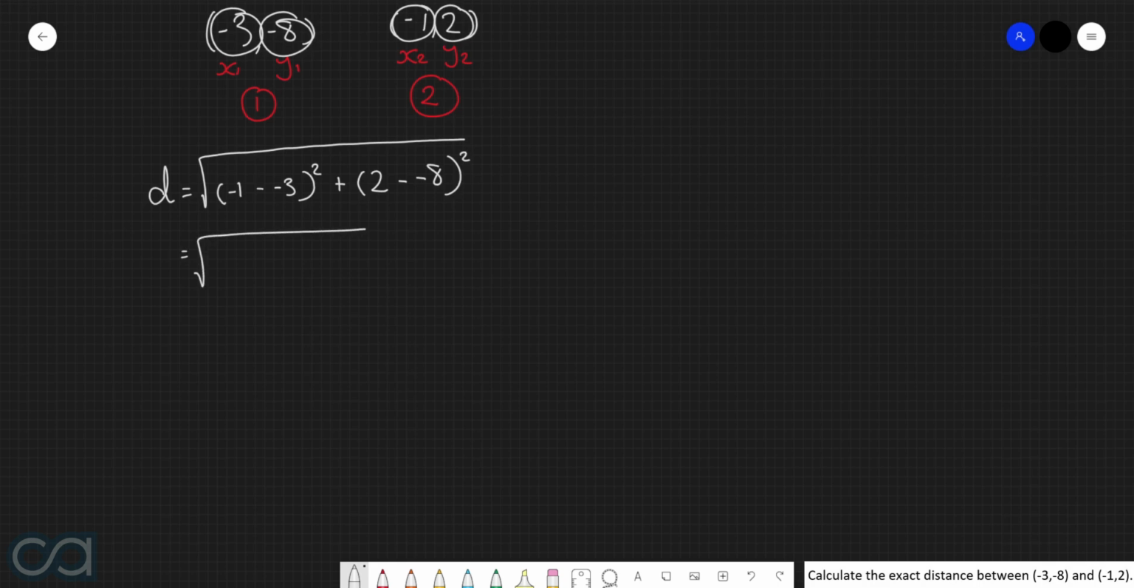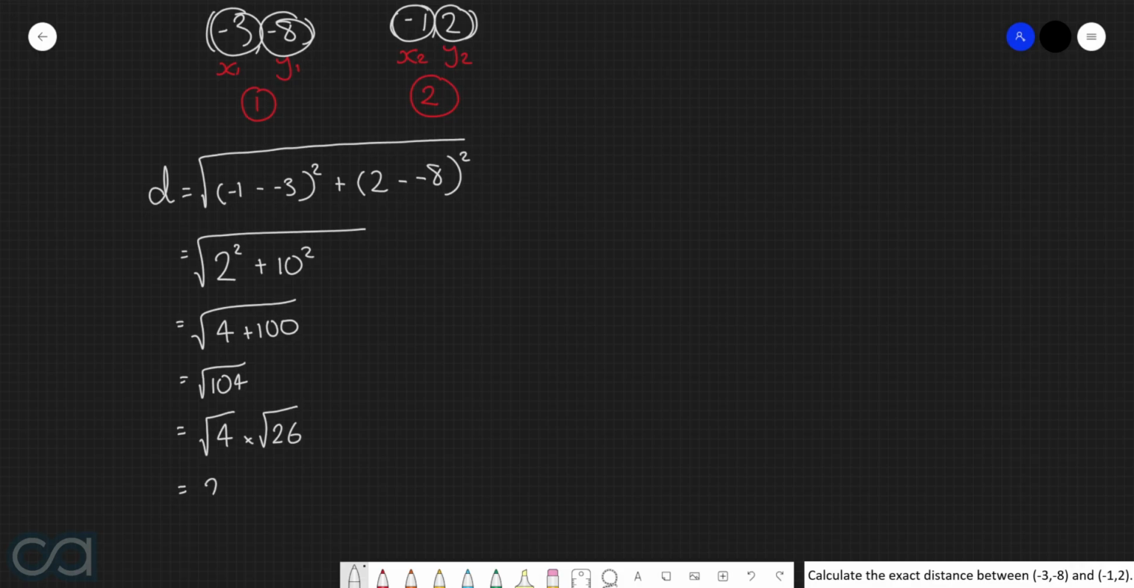-1 take -3 is equal to 2, so we get 2 squared, and then 2 take -8 is 10, so we get 10 squared. This here simplifies into the square root of 4 plus 100, or in other words, the square root of 104. We can now split this up into the square root of 4 multiplied by the square root of 26, or in other words, 2 root 26 units. So the exact distance between these 2 points is 2 root 26 units.